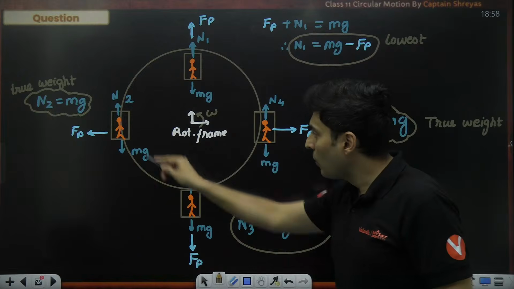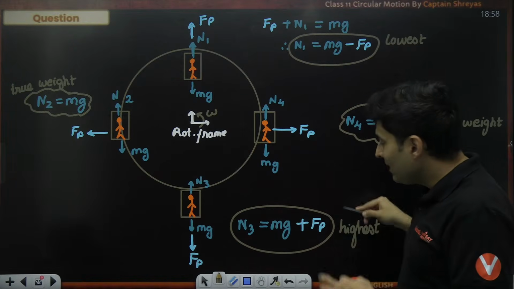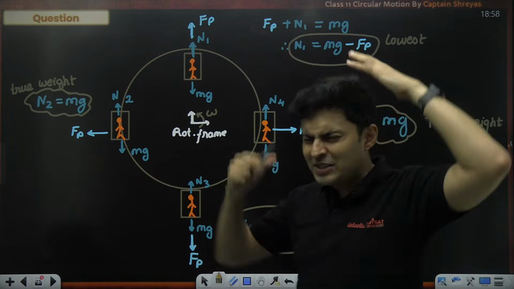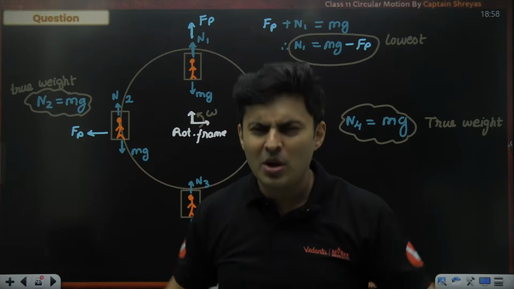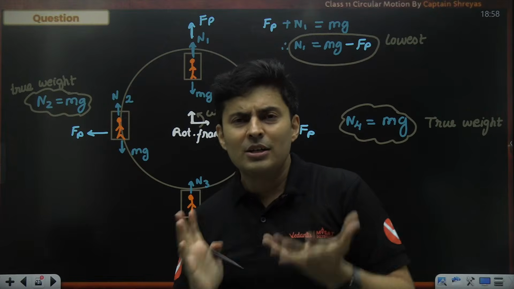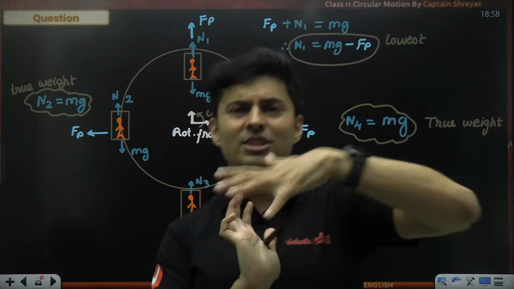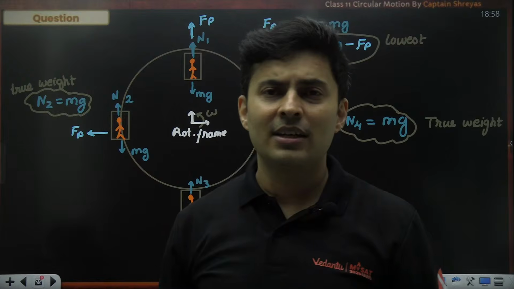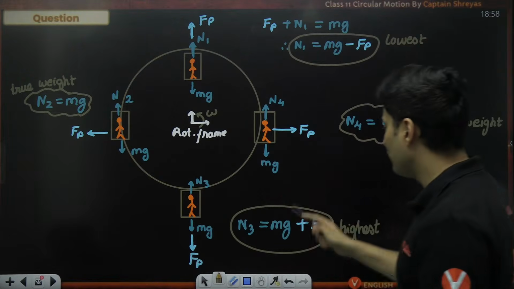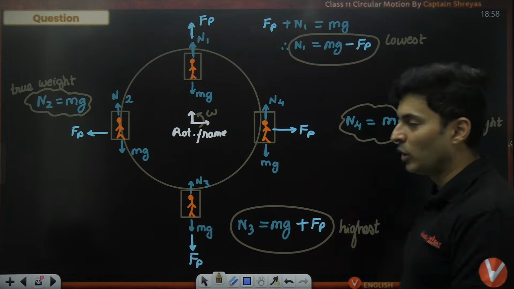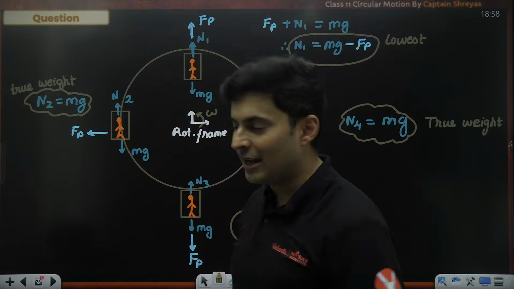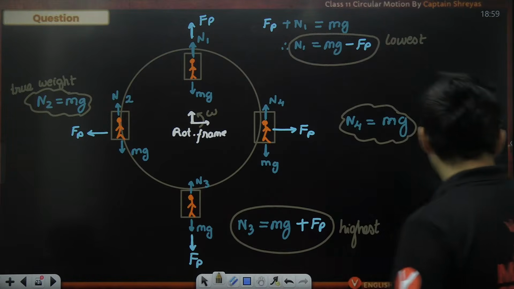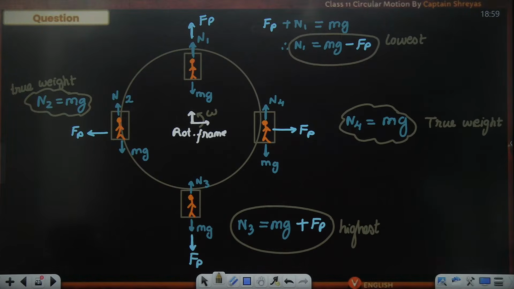And when you go below, here the normal is the highest. You will feel somebody is pushing you. The normal force is lot. You will feel the ground is crushing you with your own weight. So the highest weight will be at the bottommost point. So next time when you are on a giant wheel, please carry this weighing machine. Yes, I'll just show you the weighing machine.